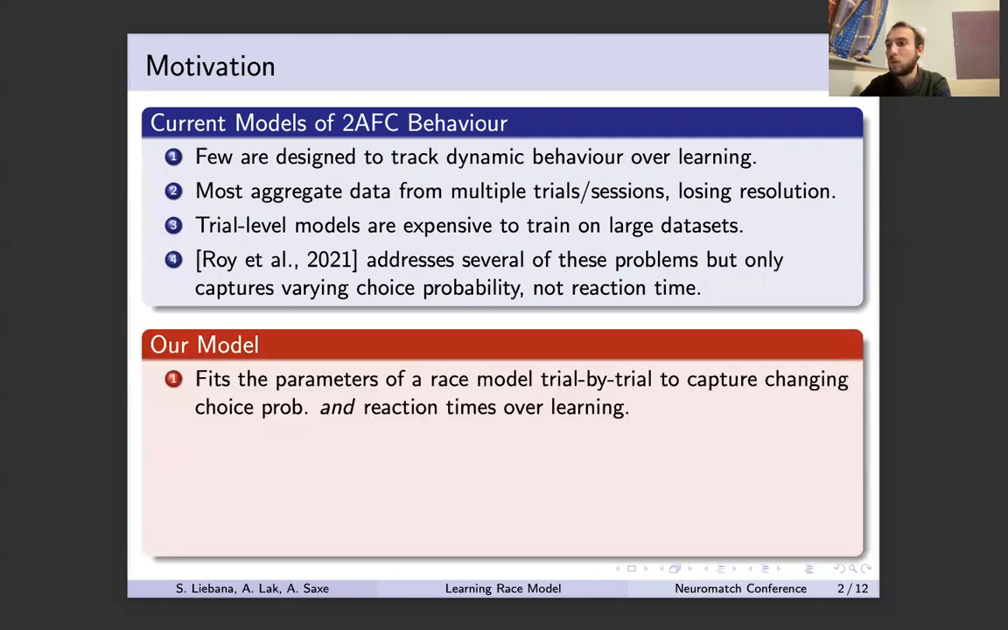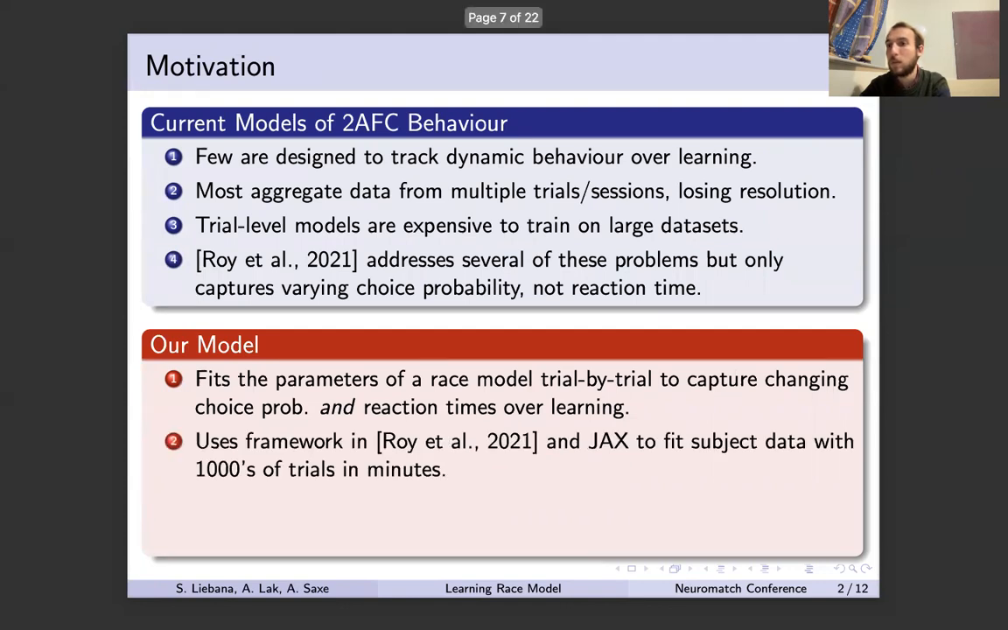Our model builds on the work by Roy et al. by changing the behavioral model from a logistic regression model to a race model, so that with a similar set of assumptions, it can capture varying choice and timing dynamics at the same time. Using JAX, a high-performance numerical computing library for Python, and the Bayesian fitting framework from Roy et al., we were able to fit the model to data from subjects with several thousands of trials in a matter of minutes.